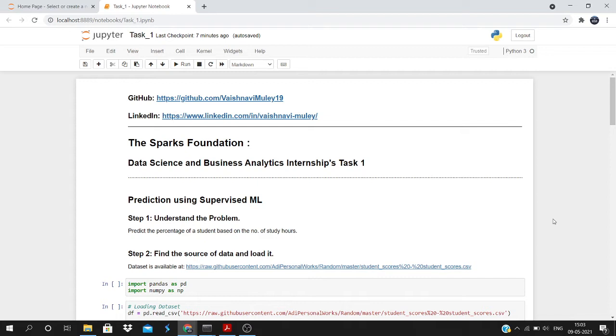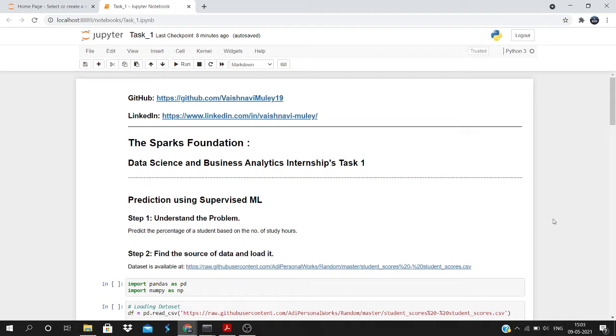So the steps which I follow while solving any machine learning problem or data science problem: the first step is to understand the problem. The problem here is to predict the percentage of a student based on the number of study hours. After analyzing this problem, it is quite clear that there are only two variables, that is the number of study hours and the percentage, where the percentage is dependent on the number of study hours. That is, the study hours are the independent variable and percentage is the dependent variable. So this problem is quite simple.